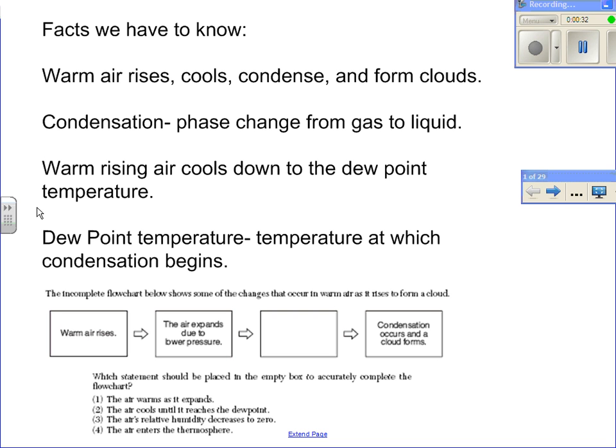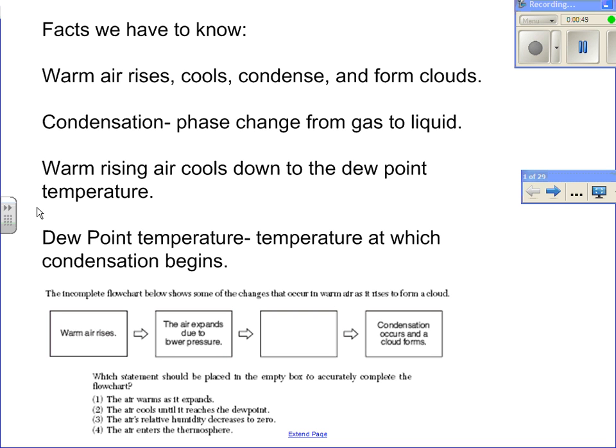Warm rising air cools down to the dew point temperature. And the dew point temperature is the temperature at which condensation begins. So all of these facts go hand in hand when we want to talk about weather.